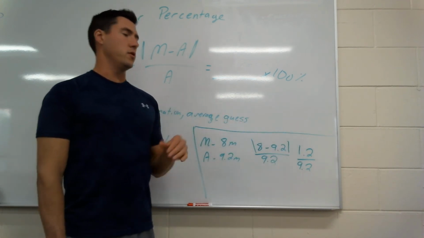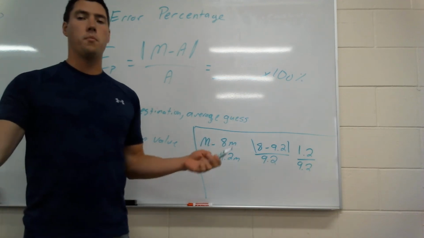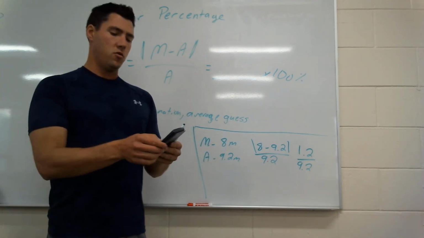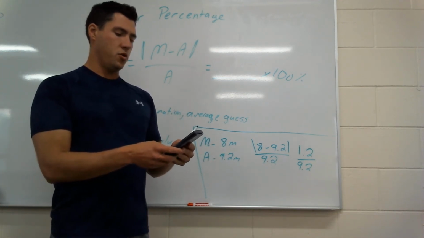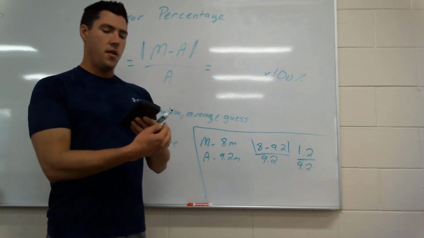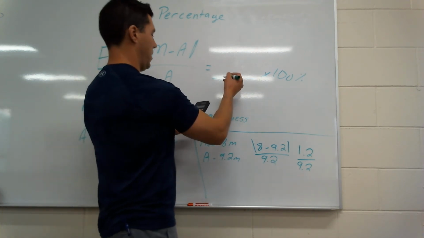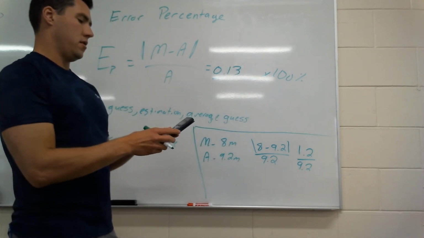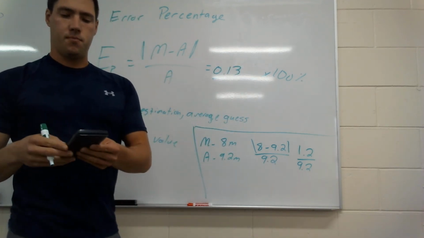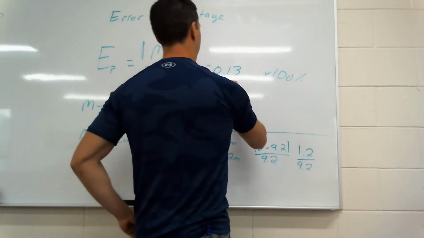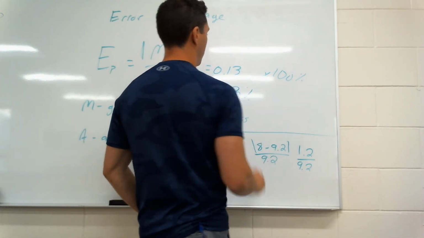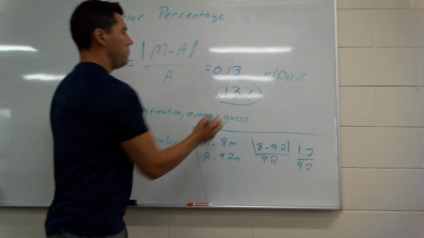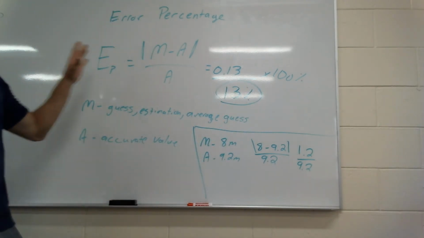Then I'm going to go 1.2 divided by 9.2 on my calculator. That gives me a decimal of 0.13. You times that by 100, and you'll get 13%. So your actual answer for that question will be 13%. Okay, so that's how you use this.